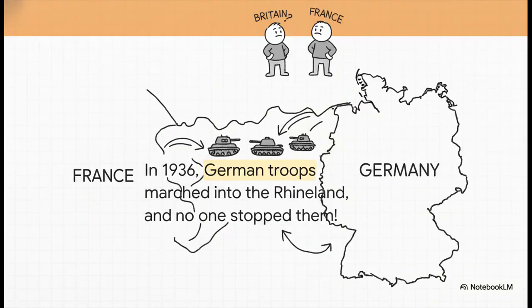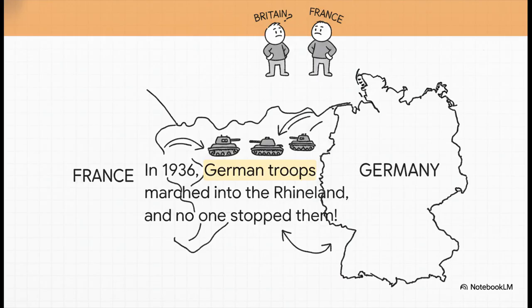Let's zoom in on 1936 for a second, because it's a huge turning point. The Rhineland was this demilitarized zone, set up specifically to buffer and protect France from a potential German attack. So by sending troops in there, Hitler directly violated international treaties. But here's the crazy part. Britain and France did absolutely nothing.